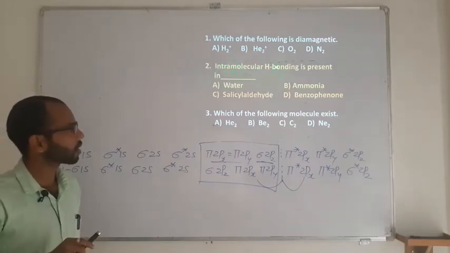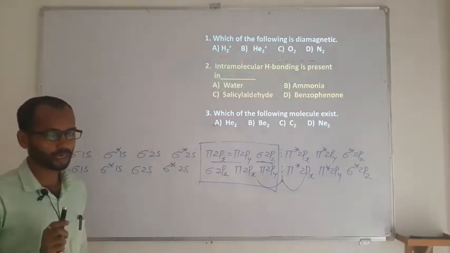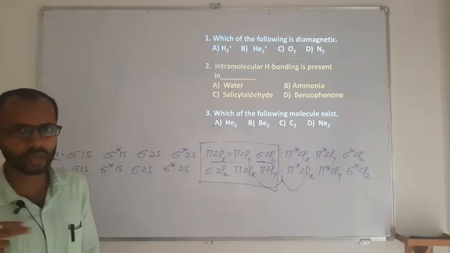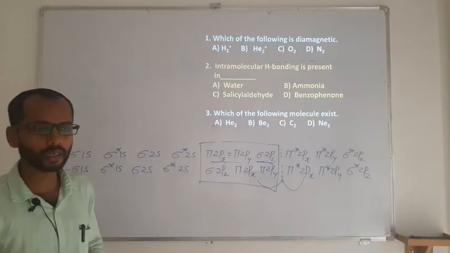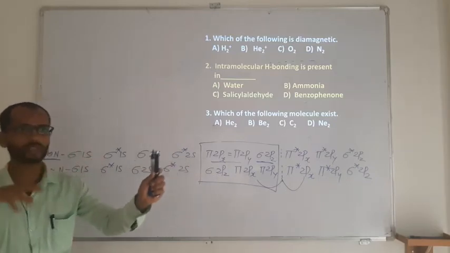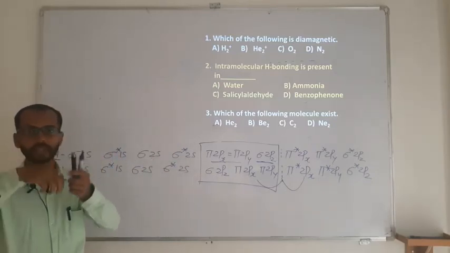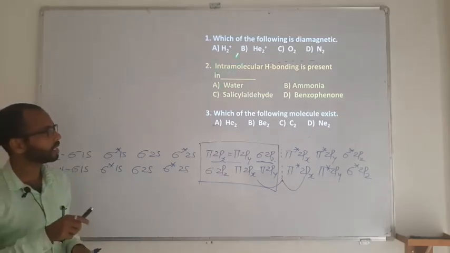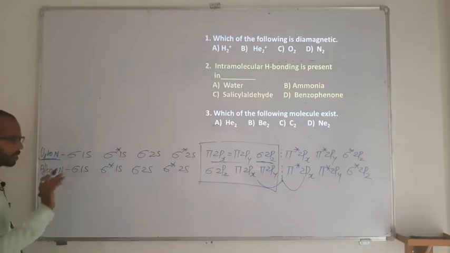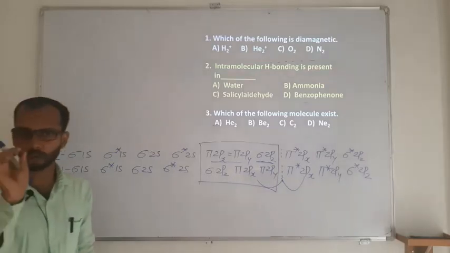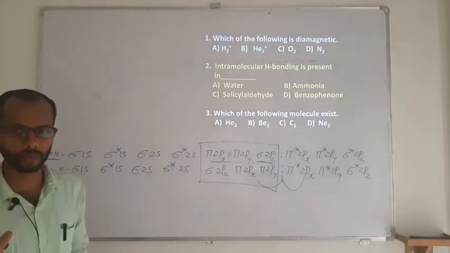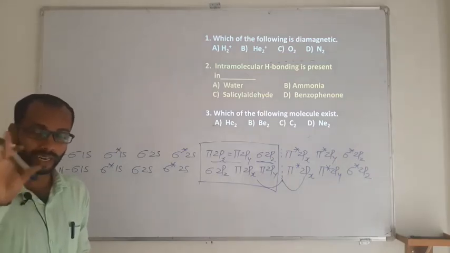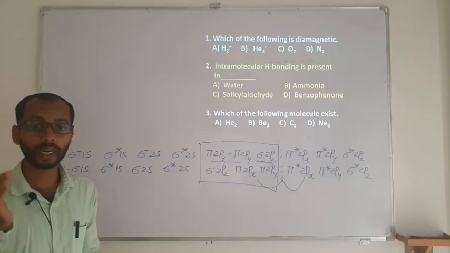The next question: intramolecular hydrogen bonding is present in which? See, there are two types of hydrogen bonding, intermolecular and intramolecular. Inter means between two molecules, and within the molecule is intra. The question is about intra. Let me give you a hint: a small molecule will always form inter, whereas a large molecule is going to form intra.